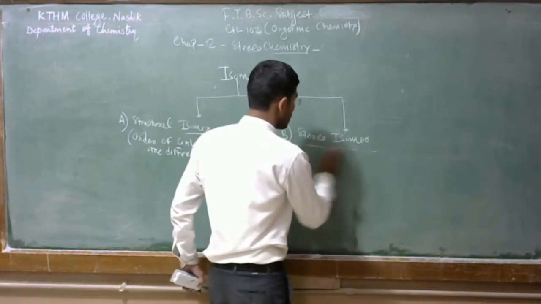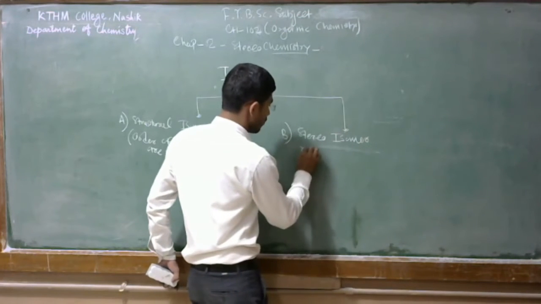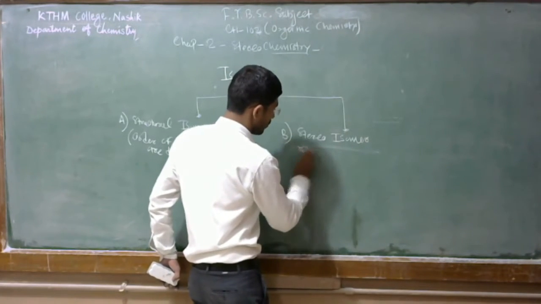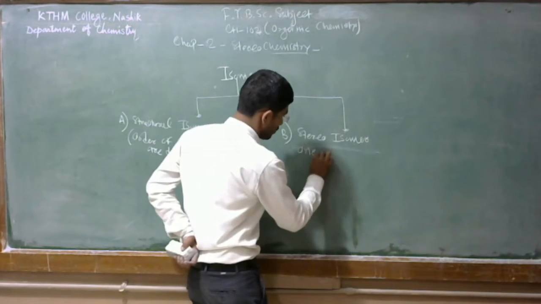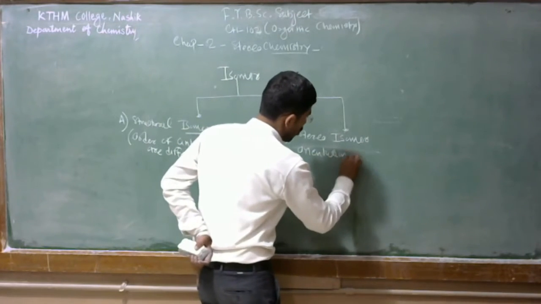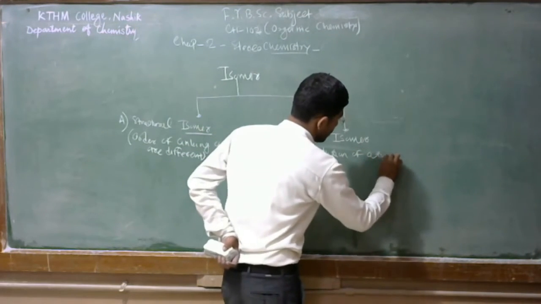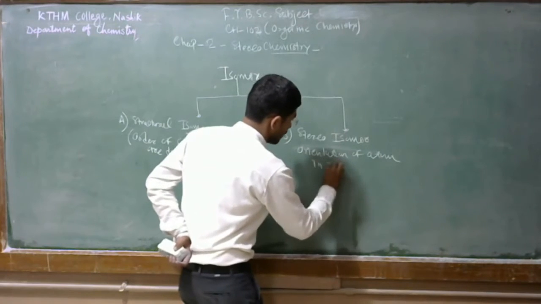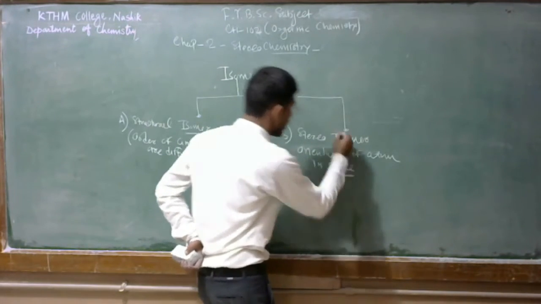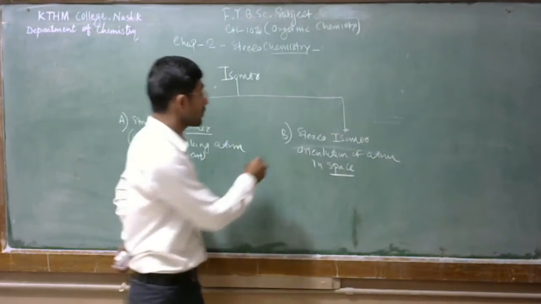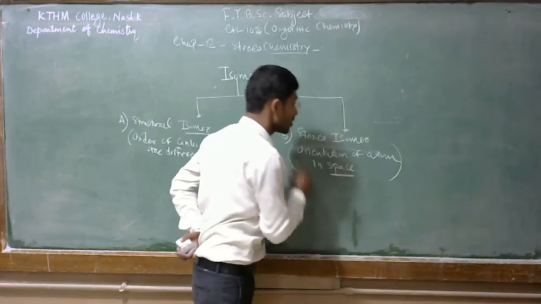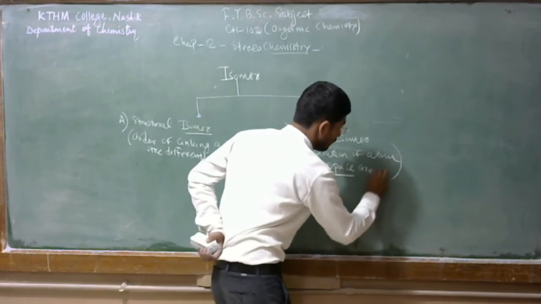And a stereoisomer is one where the relative orientation of atoms in space is different. So the arrangement of atoms is the same here, but the orientation of the atoms in space is different.